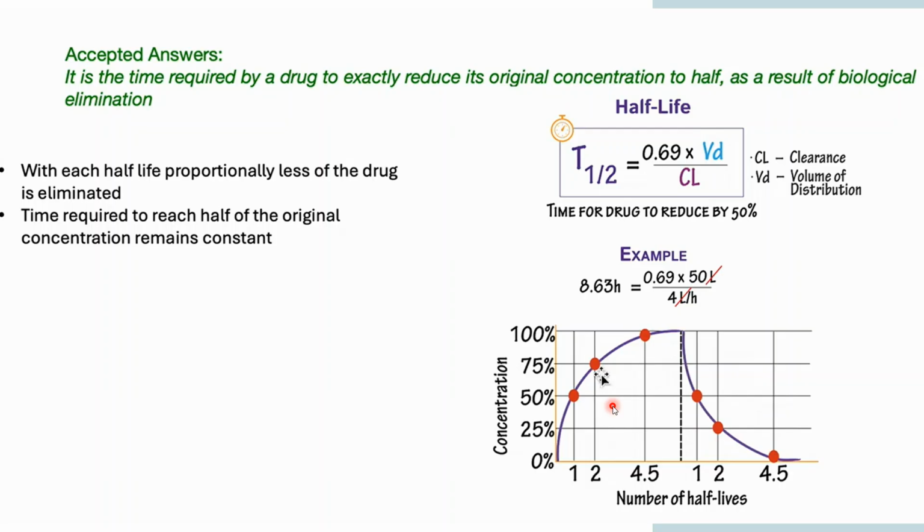That is the biological half-life of the drug molecule. It is the time for the drug to reduce to 50% of its original concentration. I hope it is clear to all of you what biological half-life means.